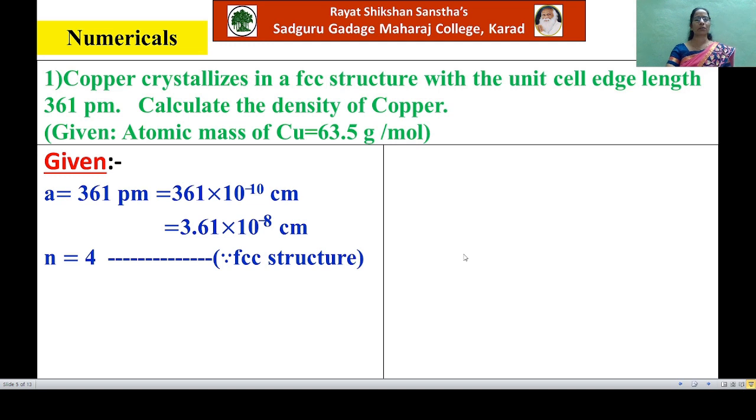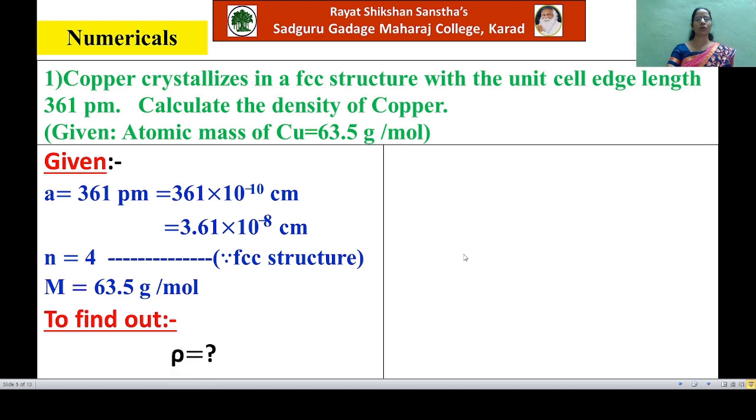See here, the number of particles per unit cell is 4 because copper crystallizes in FCC structure, and we know that for FCC structure Z is equal to 4. The atomic mass of copper is 63.5 gram per mole, and now we have to calculate the density of copper, that is the value of rho.